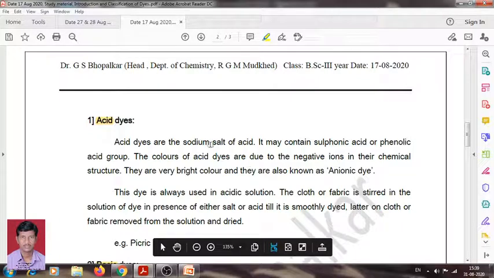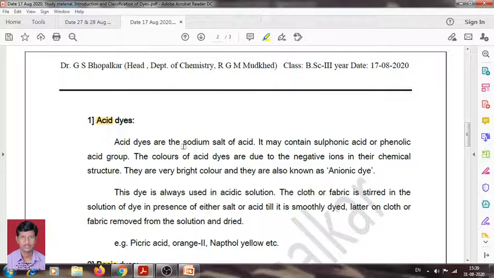Acid dye, what are acid dyes? Acid dyes are the sodium salt of acid. It may be sulfonic acid, phenolic acid group, or sodium salt of carboxylic acid group. That means acid dyes contain the sodium salt of acid, or they may contain sulfonic or phenolic groups.